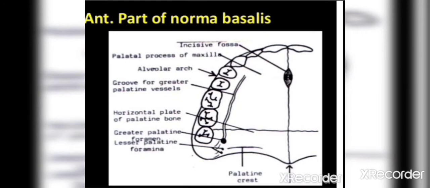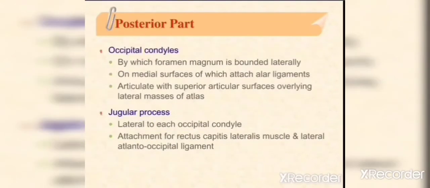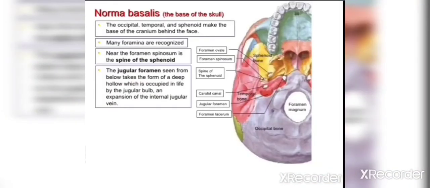So this is the anterior part of the norma basalis, where we find the incisive fossa, the alveolar arches, which is containing the teeth, and there are different groups like foramina also, like greater palatine, lesser palatine foramina, which are passing greater palatine nerves and vessels and lesser palatine nerves and vessels. In the middle part, we find the choanae and the medial pterygoid plate and lateral pterygoid plate. So we can see them in the diagram.